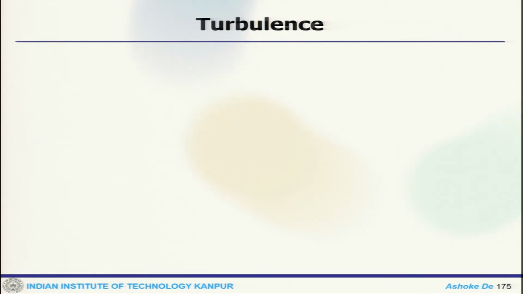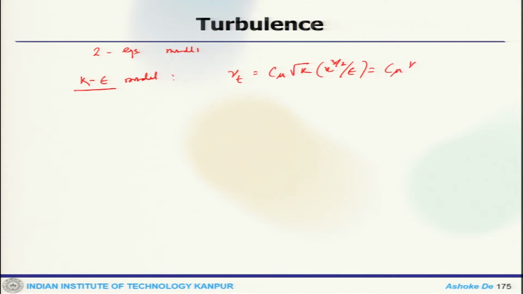Later on the development moved ahead, and we got two equation models, where in the simple two equation model you solve the k and epsilon model, the kinetic energy along with the dissipation, where nu T is approximated as C mu k to the power 3 by 2 by epsilon, which is C mu k square by epsilon. This was proposed by Jones and Launder in 1972.